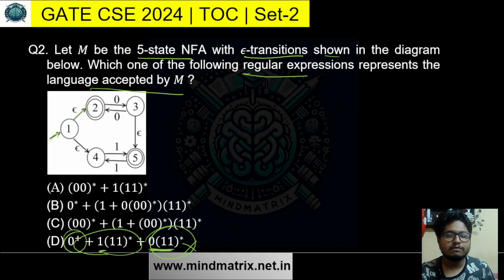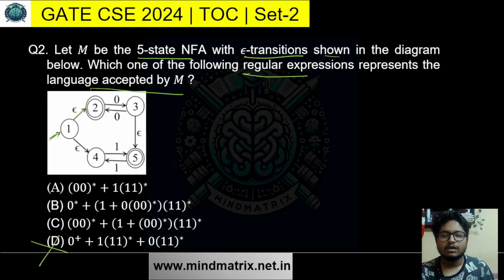Can you generate the null string from this part? No, because 0 has to be there. What does A plus mean? A plus means A to the power M, where M is greater than or equal to 1. At least one instance of A has to be there. Hence, at least one instance of 0 has to be there. So the null string cannot be generated from this one. This is a wrong regular expression.